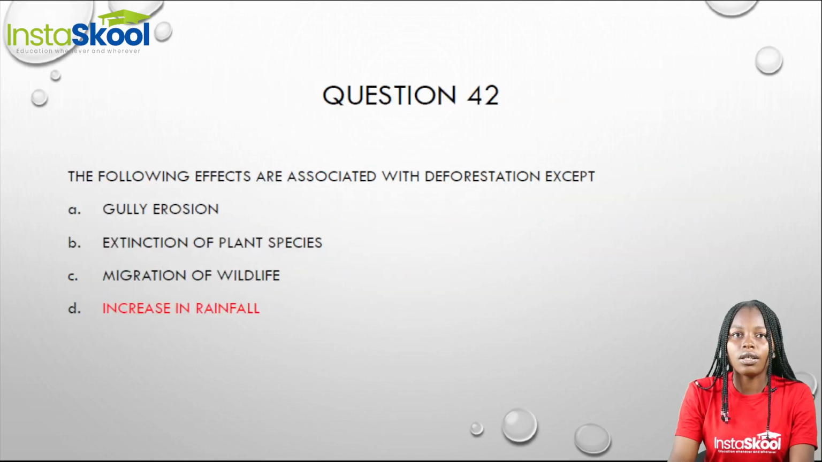So when we look at our options, the following effects associated with deforestation, except dash. We can see that migration of wildlife is one of the effects. Extinction of plant species is also one of the effects, and also erosion. The only effect that is not associated with deforestation is increase in rainfall.